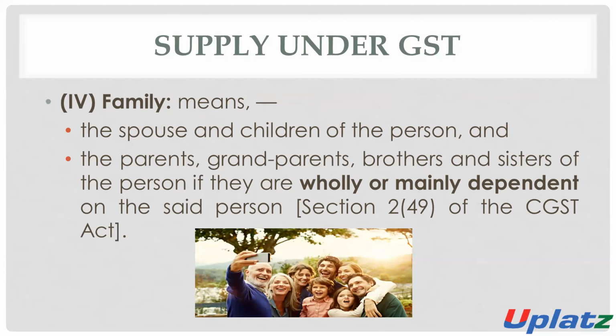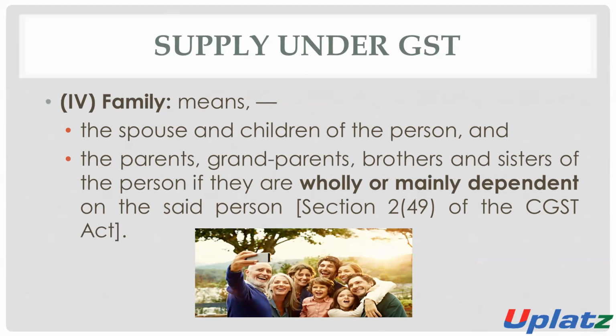Family. What is the meaning of family under the GST? Family means the spouse and the children of the person, that is, the wife or the husband and the children.